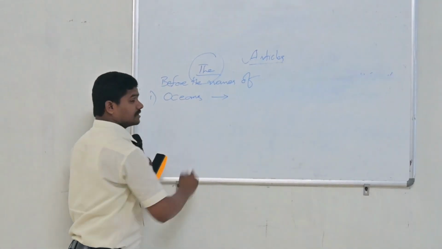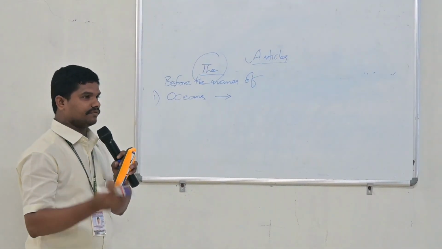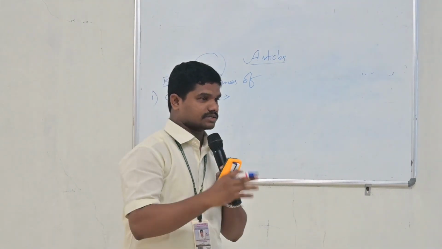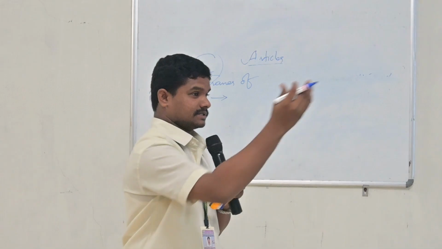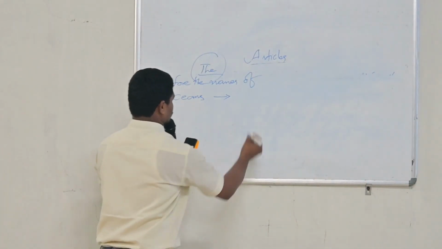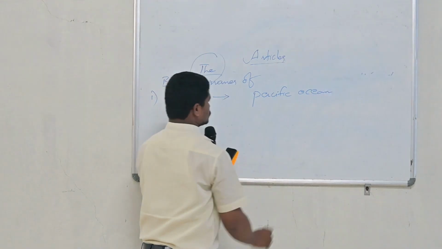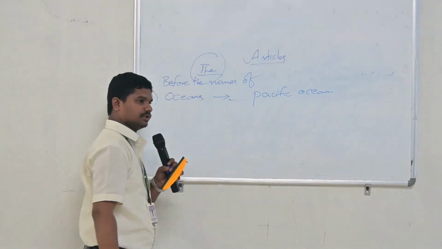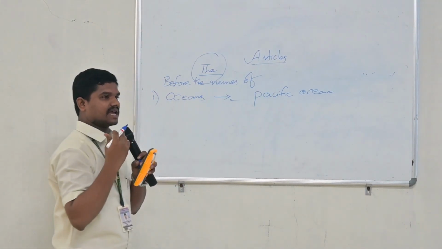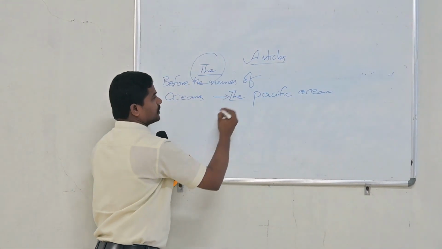Where do we use article? Before the names of oceans, we use article, that is a definite article, the. So can you please tell me what are the oceans we have across the world? Pacific Ocean, very good. So before Pacific Ocean, what article do you use? Because it represents the ocean name, it gives the exact information about the subject. So that's why we use article the, the Pacific Ocean.